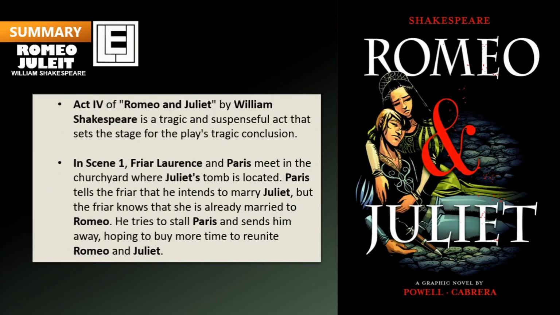Act 4 of Romeo and Juliet by William Shakespeare is a tragic and suspenseful act that sets the stage for the play's tragic conclusion. In Scene 1, Friar Lawrence and Paris meet in the churchyard where Juliet's tomb is located. Paris tells the friar that he intends to marry Juliet, but the friar knows that she is already married to Romeo. He tries to stall Paris and sends him away, hoping to buy more time to reunite Romeo and Juliet.